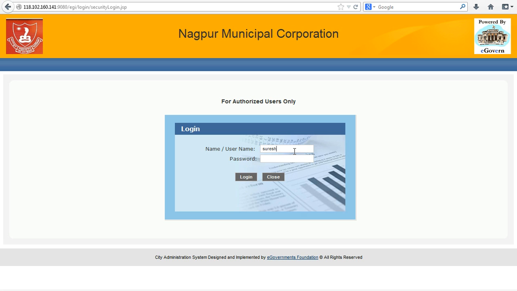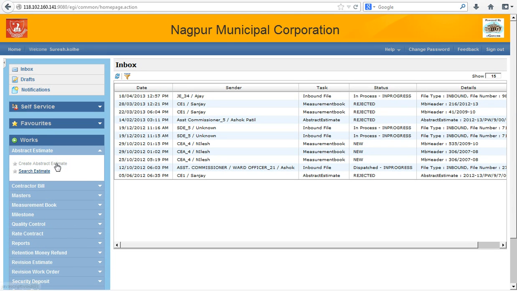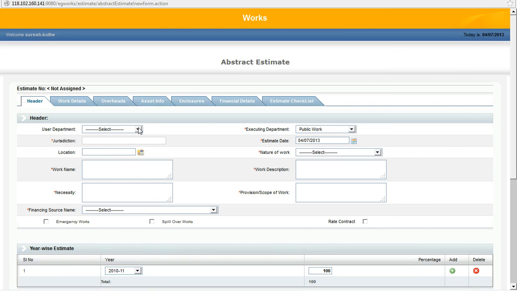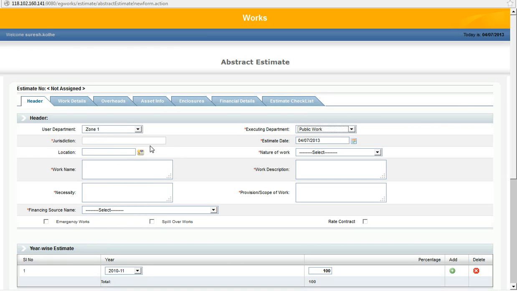I'm logging in as a user who can create an estimate. User department and executing department. Executing department is the department which executes a project. User department is the one who gets benefited out of the project. Say a road is laid on zone 1 by public works department. Jurisdiction is zone 1.